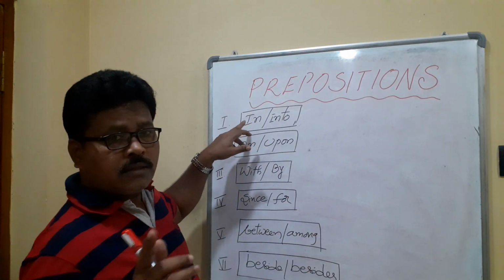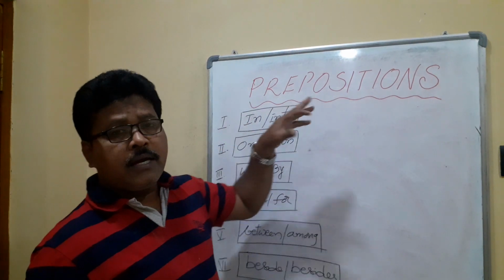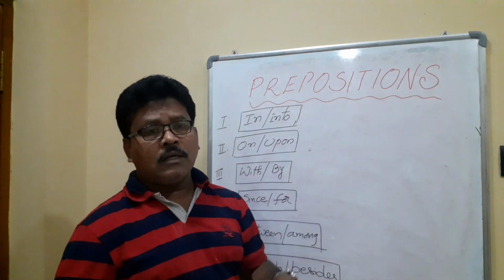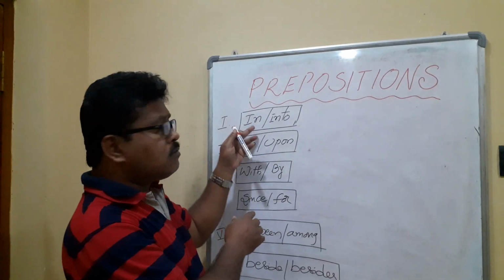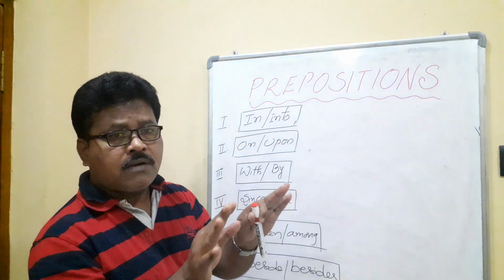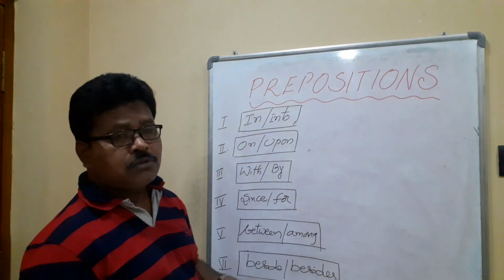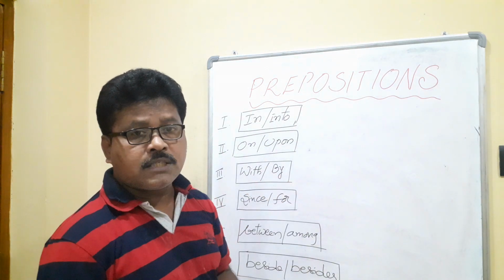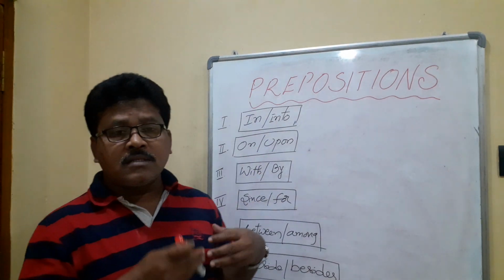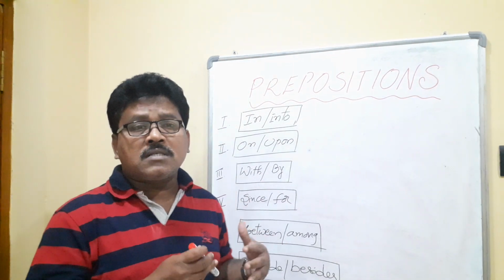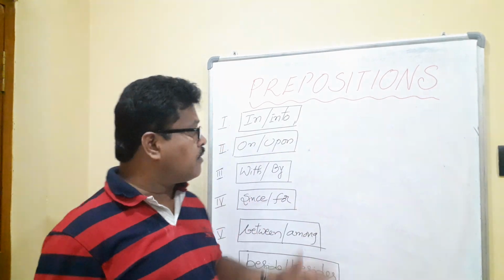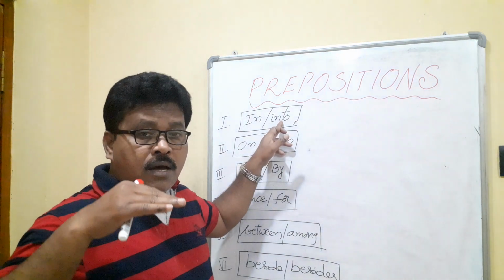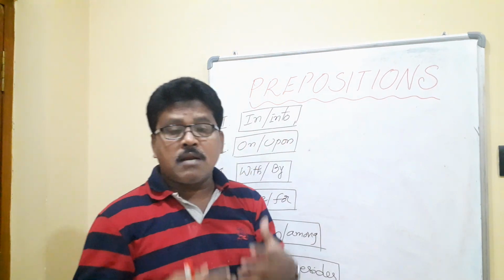The first one is in, into. Both are used in the sense of inside, but in is used when there is no movement, physical displacement. Into is used when there is some physical displacement. For example, my pen is in my pocket, we are in the classroom, there is no movement here. So into denotes some physical displacement, physical movement.